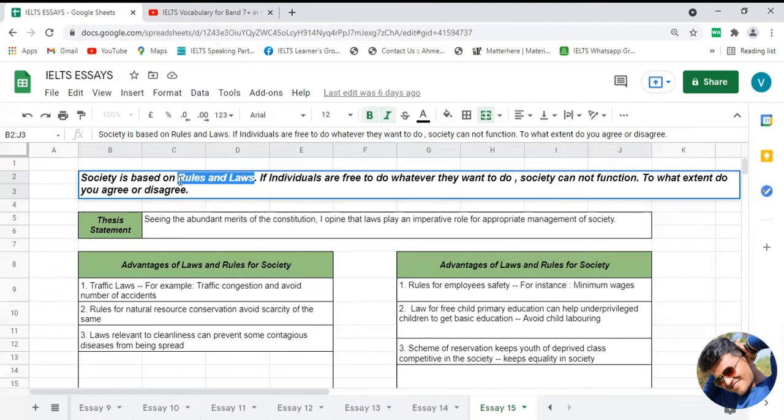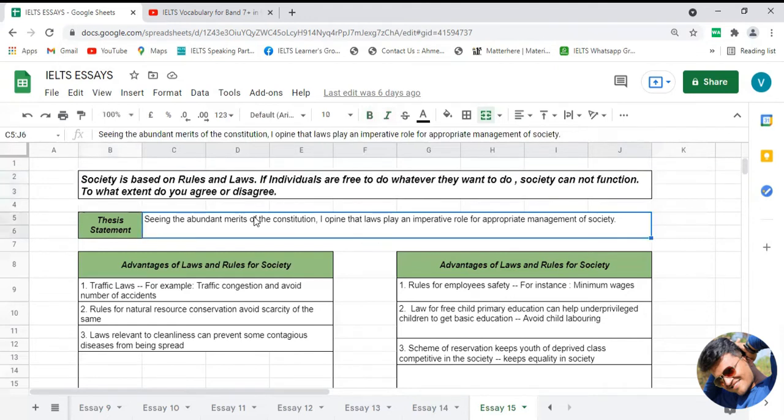Now it's time to discuss the second activity, which is quite important to develop the introduction paragraph. The second activity is writing the thesis statement. So without wasting any time, let's start discussing the thesis statement for this particular essay.